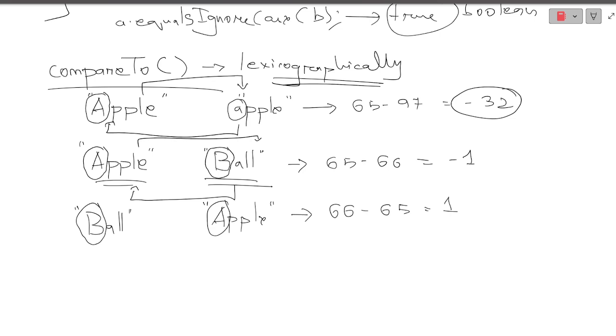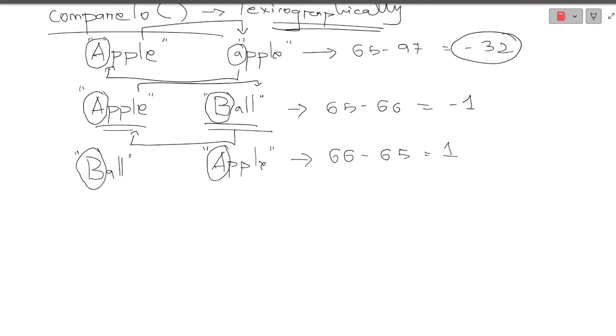Did you get this? So this is the difference. Now let me give you another example. Suppose string K is equal to BALL.